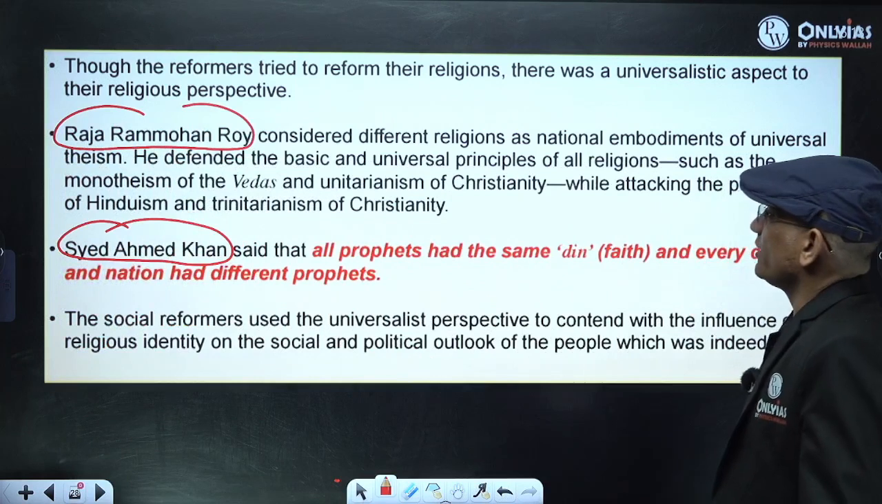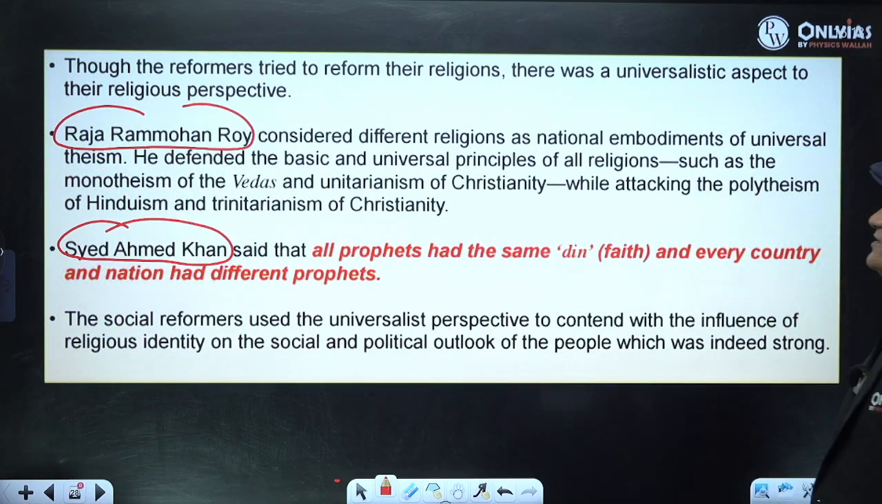Raja Ram Mohan Roy considered different religions as national embodiments of universal theism. He defended the basic and universal principle of all religion. Syed Ahmad Khan also said that all prophets had the same deen, and every country and nation had different prophets, right? And how did this approach change, or you can say influence, the political and social outlook? So it gave rise to nationalism.